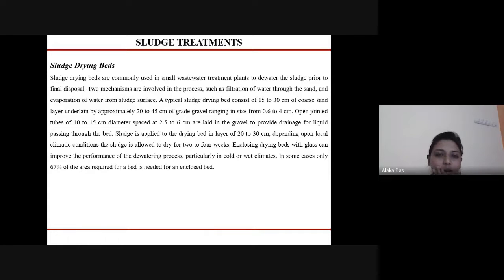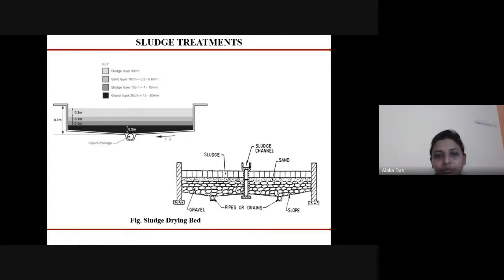The sludge drying beds are commonly used in small wastewater treatment plants so that the sludge can be dewatered prior to final disposal. Two mechanisms are involved: filtration of the water through the sand, and evaporation of water from the sludge surface. A typical sludge drying bed consists of a 15 to 30 centimeter coarse sand layer underlaid by approximately 20 to 45 centimeter of graded gravel, ranging in size from 0.6 to 4 centimeter. Here we can see the gravel layer.